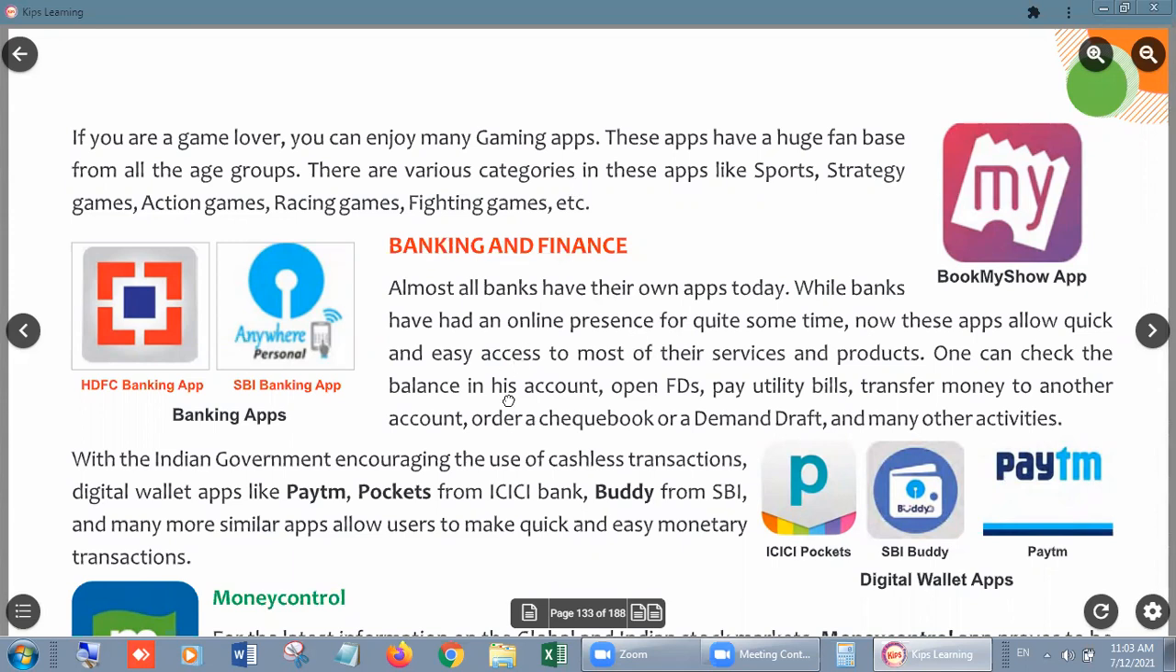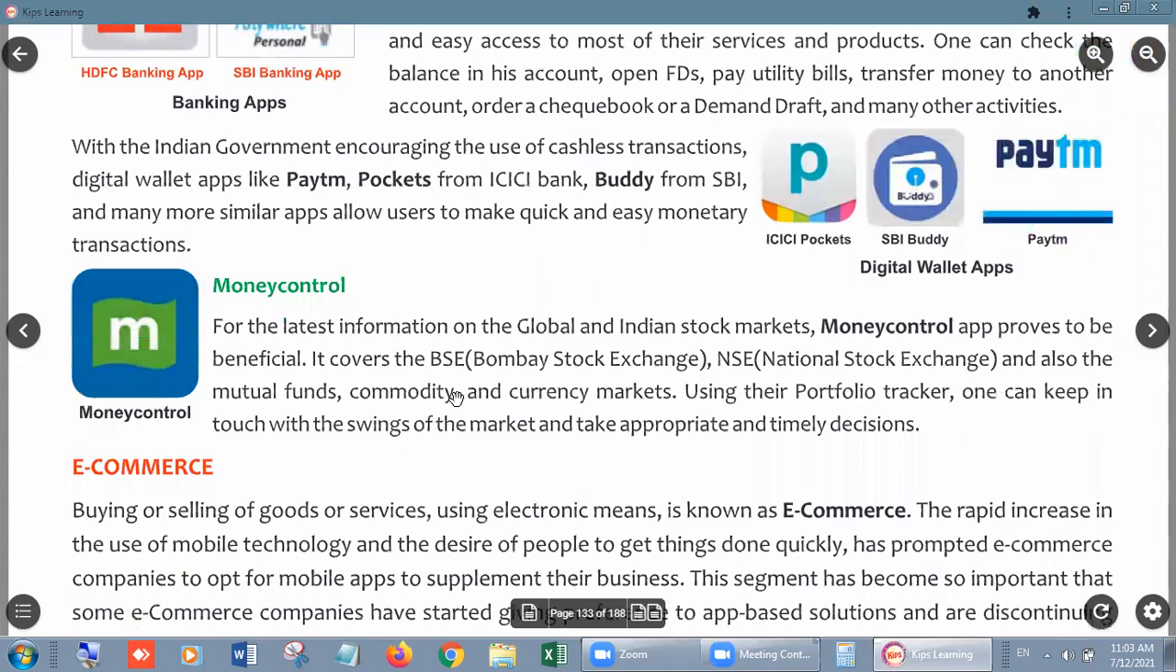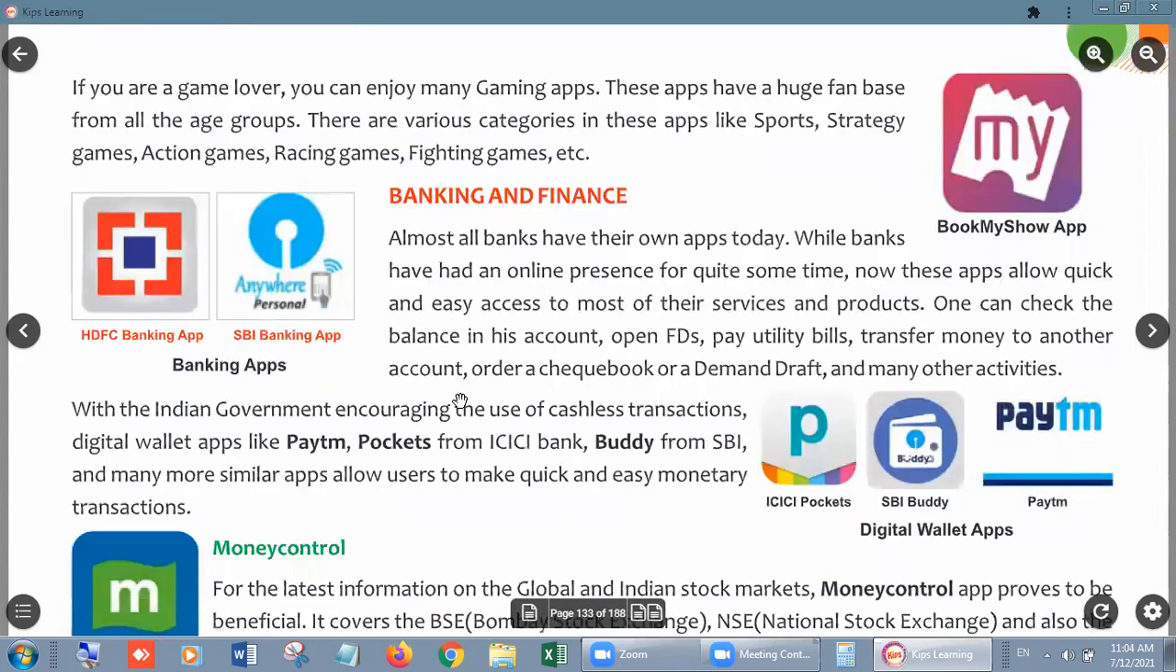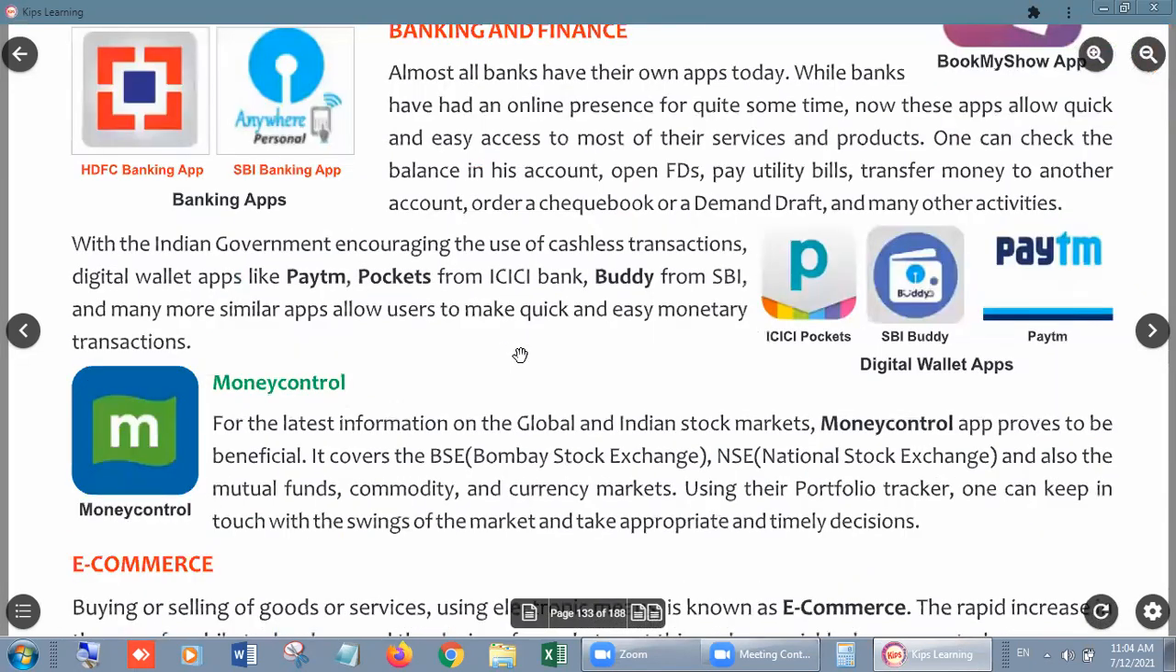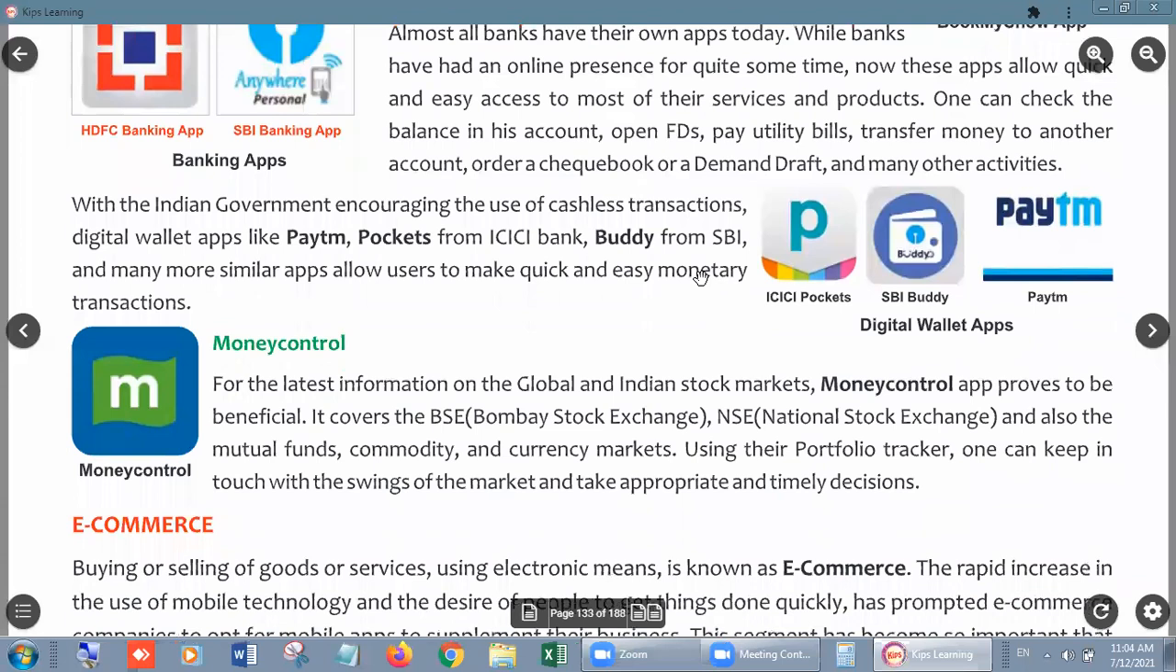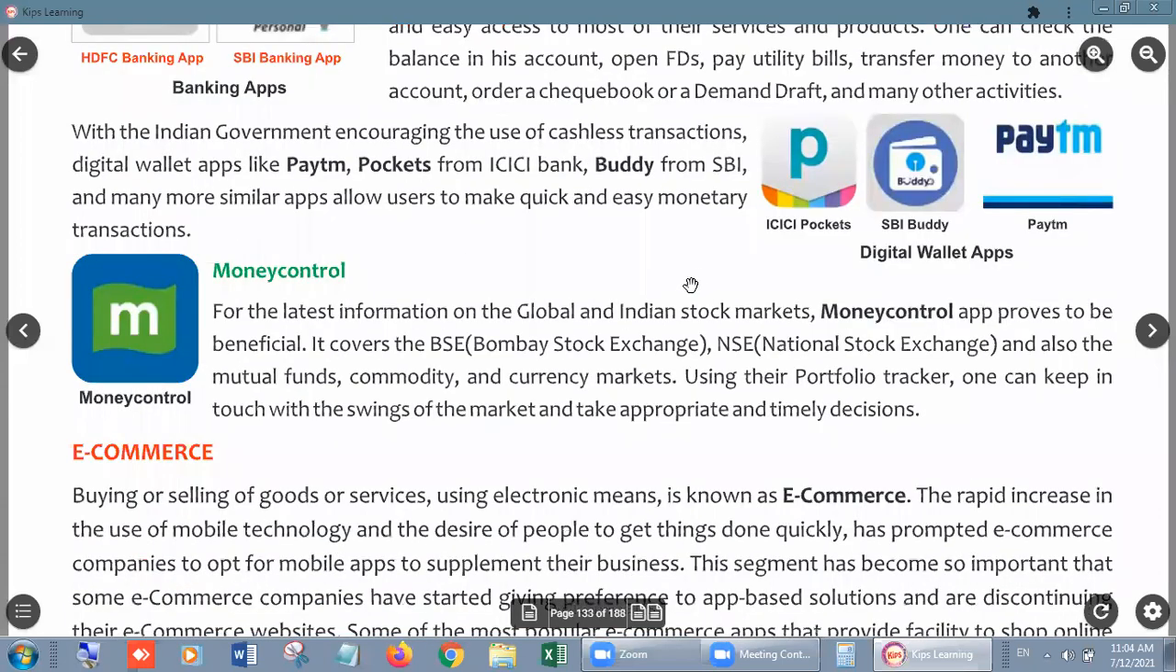Banking and finance. Most of the banks are nowadays coming up with their own app. You can check your status, check your money, make payments. You can transfer money from one account to another, just like ICICI Pocket, SBI, Paytm, and nowadays many more, like Amazon, Google Pay, and many apps which are used for banking and payment purposes.